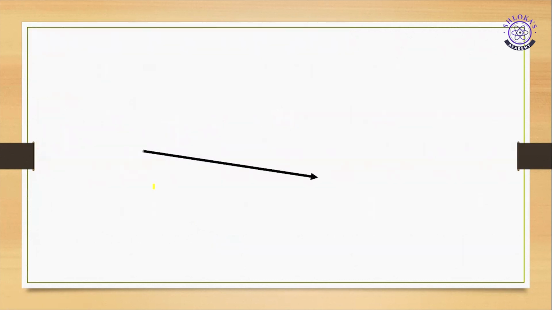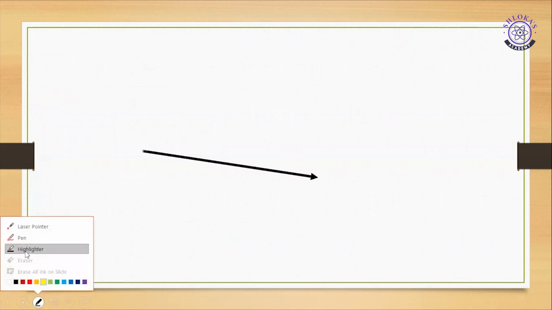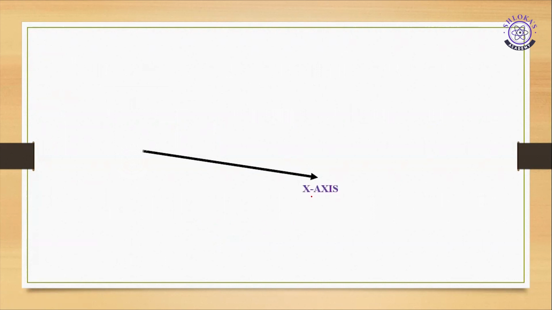This is the x-axis. What is this x-axis? I can take it as the propagation of light, electromagnetic radiation. The x-axis means the electromagnetic waves are traveling in this direction. This is the path of electromagnetic radiations. In this direction they are traveling.